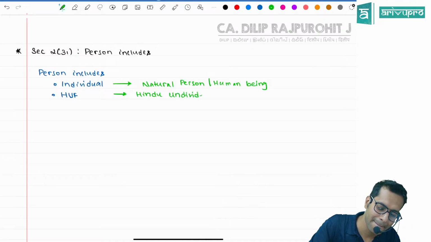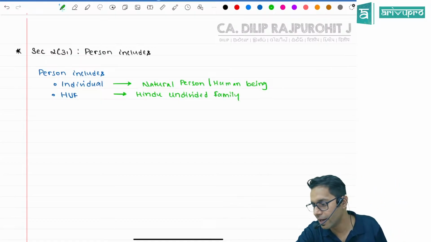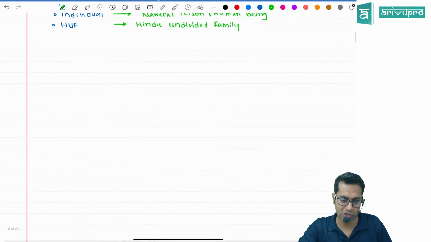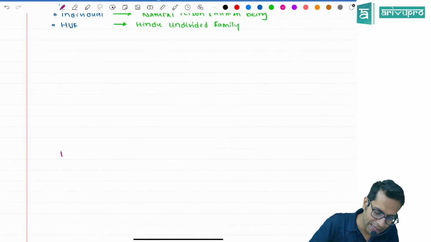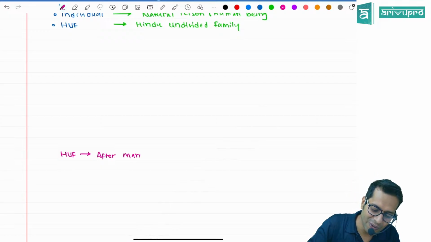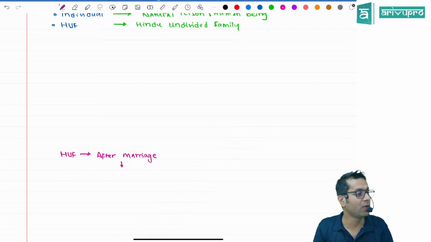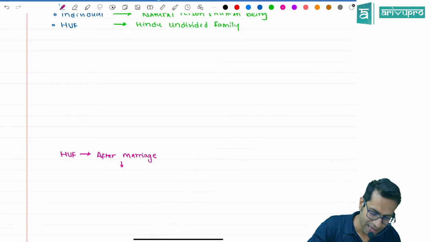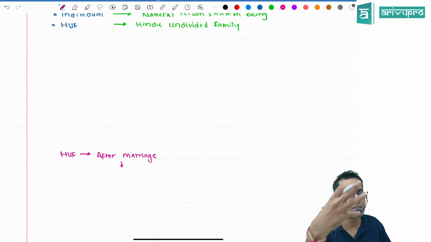Hindu undivided family. Please note, what is this HUF, sir? Normally, in case of Hindus, after marriage, they can form their own HUF. HUF is a creation.